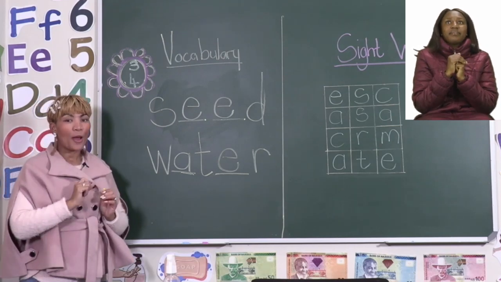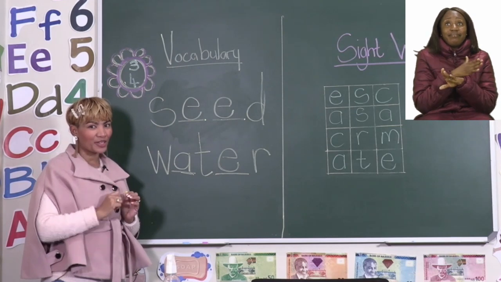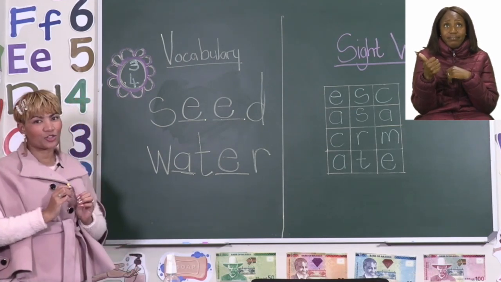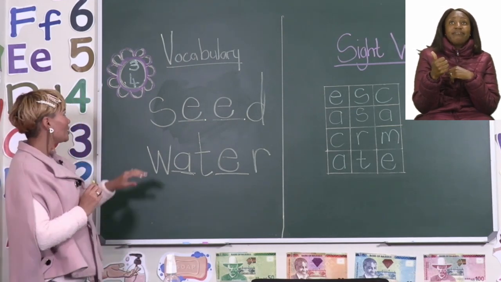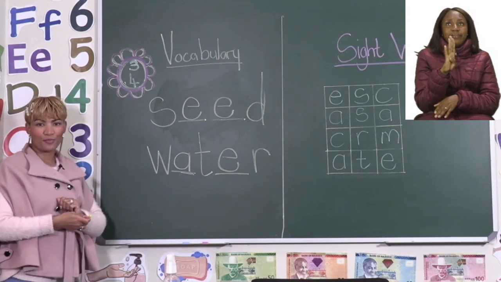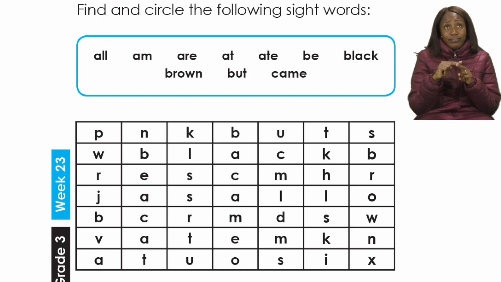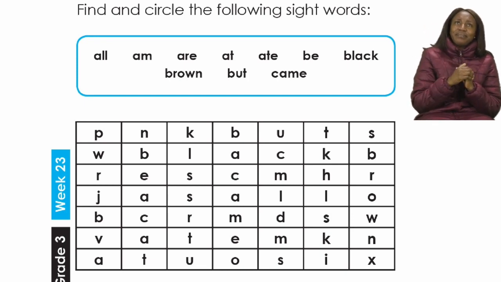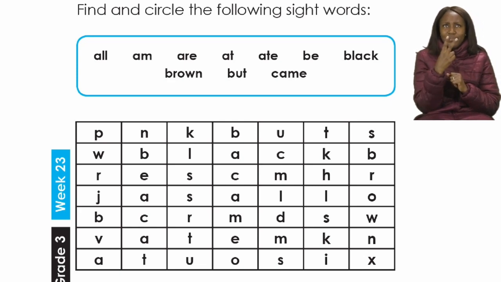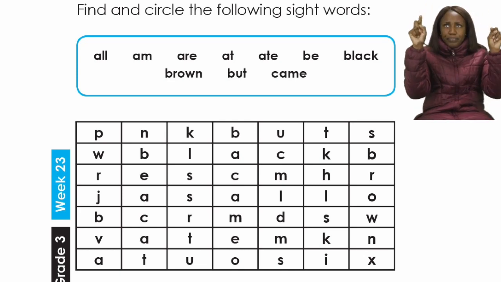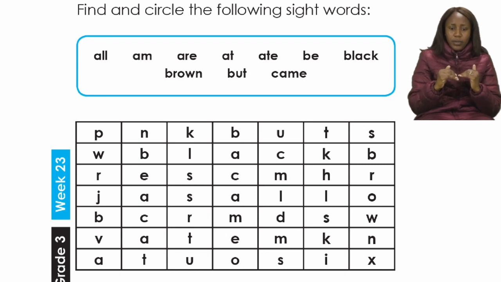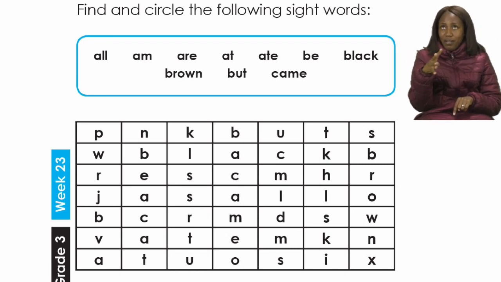Now, boys and girls, before you complete the rest of the words, I want us to quickly go to page 4 in our booklets. On page 4, we are going to look at some sight words. It's always fun to do sight words. Now, you will see that you have a nice crossword there. So, what do they want us to do with these words?